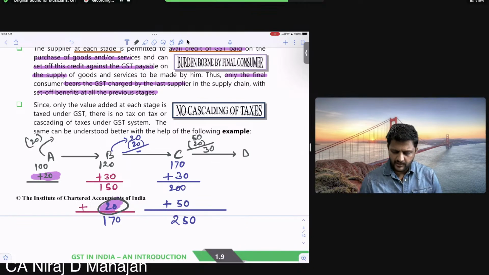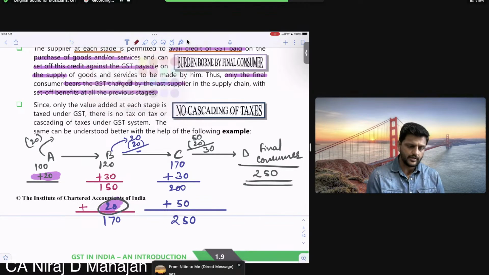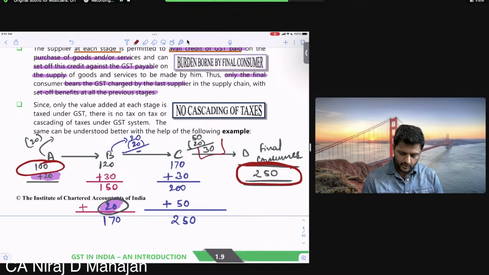Let us say D is the final consumer. Okay, how much did D get it for? 250. Yes or no? Everybody? So on the journey, pay attention now, on the journey from 100 to 250, हाँ या ना बच्चों? Yes or no? Everybody, how much tax has been paid to the government in total? Check here, 30 rupees.